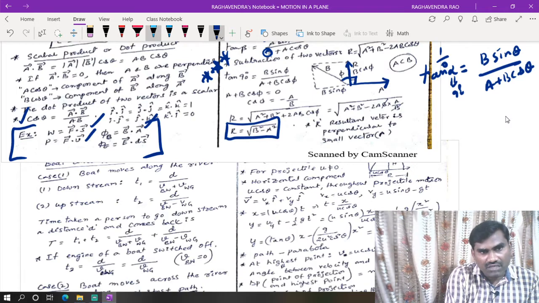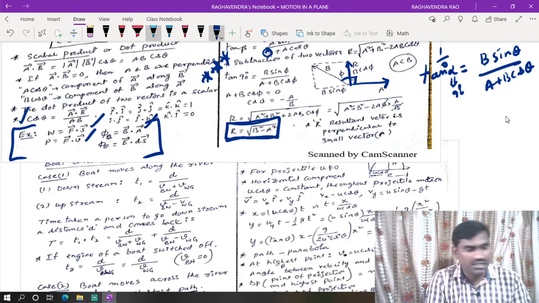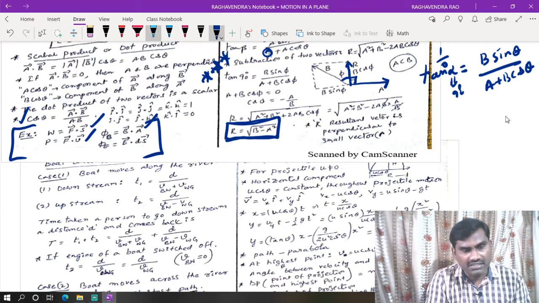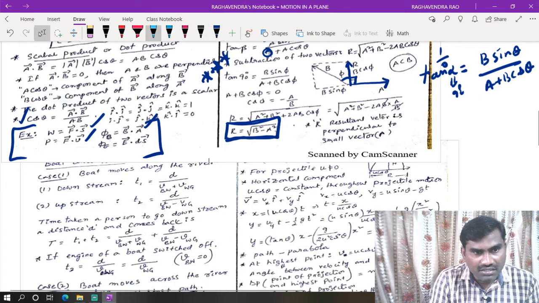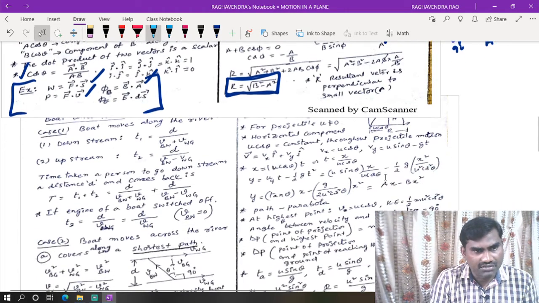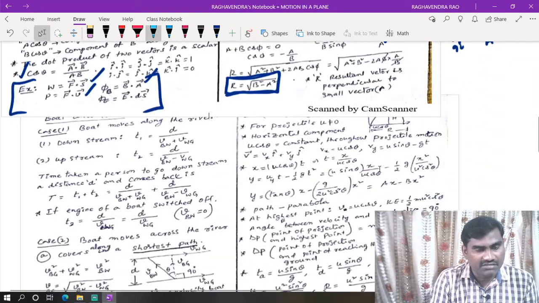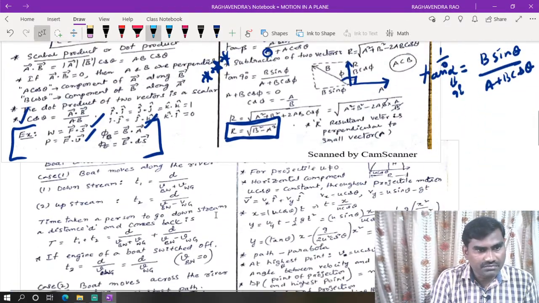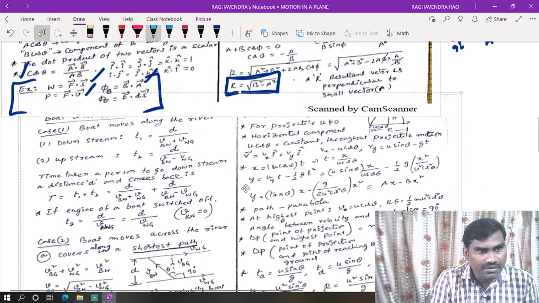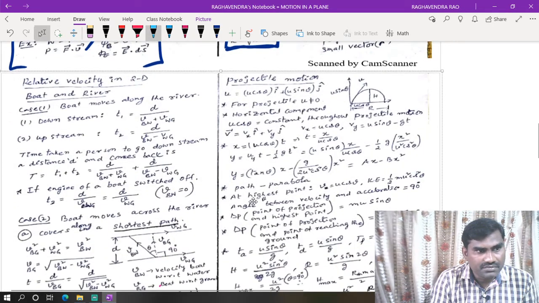Whatever the situation may be, we have to go through all of this. Finally, we have to remember this expression: the resultant vector will be root over b square minus a square. From this, sometimes they may ask for the resultant vector, sometimes for any one of the vectors, small vector or large vector. This is the information regarding the concept of vectors from the chapter of motion in a plane.